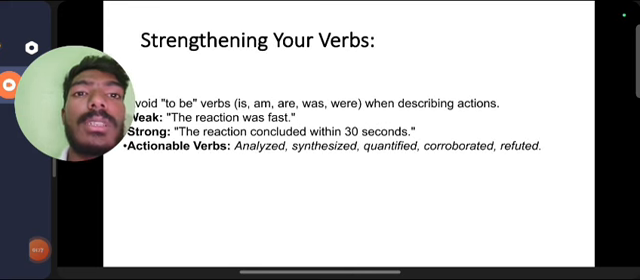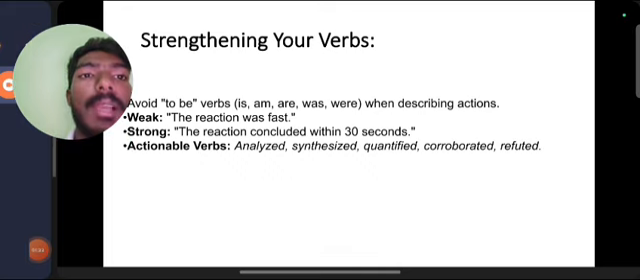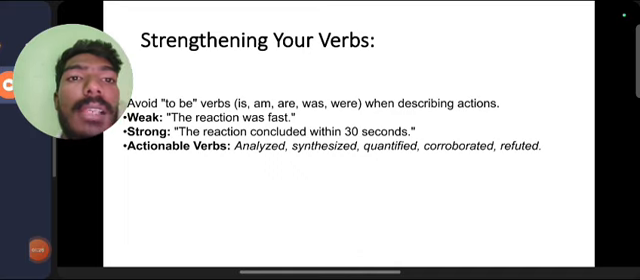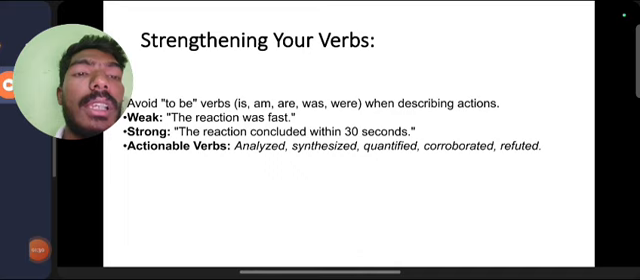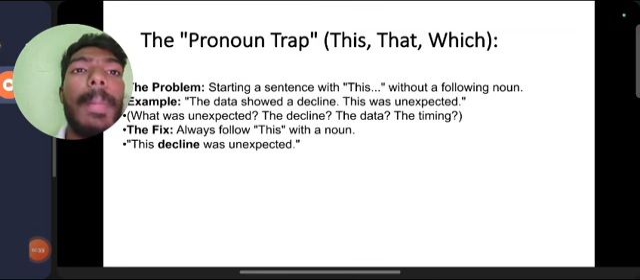Stronger verbs. Avoid to-be verbs: is, am, are, was, were. When describing actions: weak, the action was fast; strong, the action concluded within 30 seconds. Action verbs: analyzed, quantified, refuted.